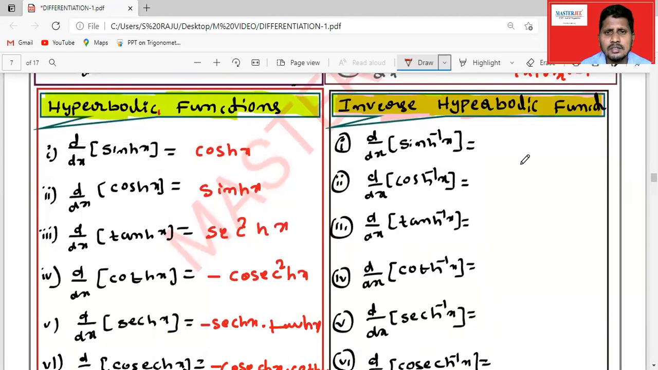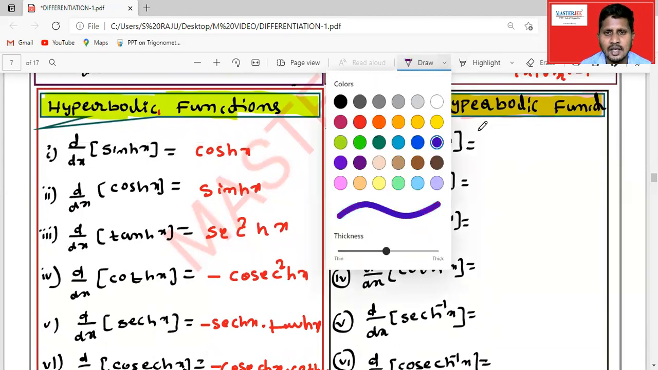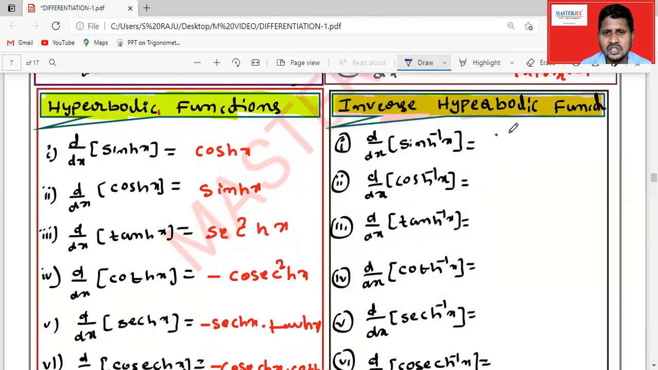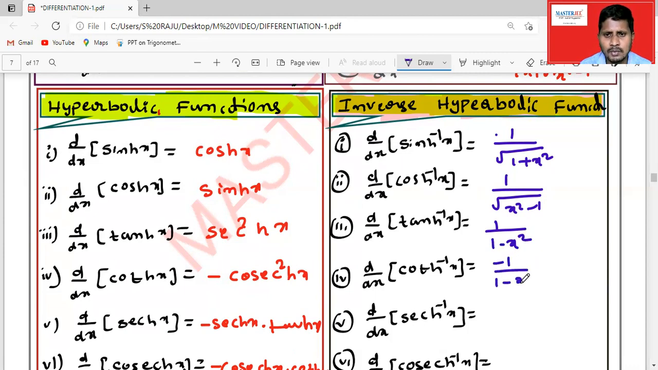Then coming to the derivative of inverse hyperbolic functions. Let's see here. Sine h inverse of x is 1 by square root of 1 plus x square. In trigonometry, it is 1 minus x square; here it is 1 plus. Cos h inverse is 1 by square root of x square minus 1. Tan h inverse is 1 by 1 minus x square, whereas in trigonometry it is 1 plus x square; here it is minus x square. So here it is minus 1 by 1 minus x square for cot h inverse of x.